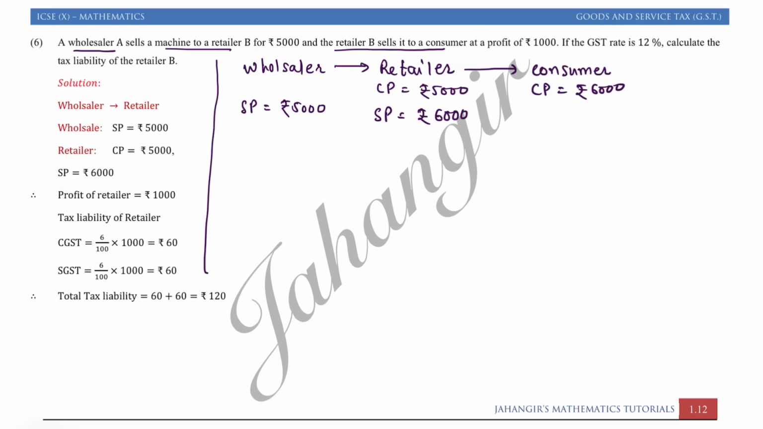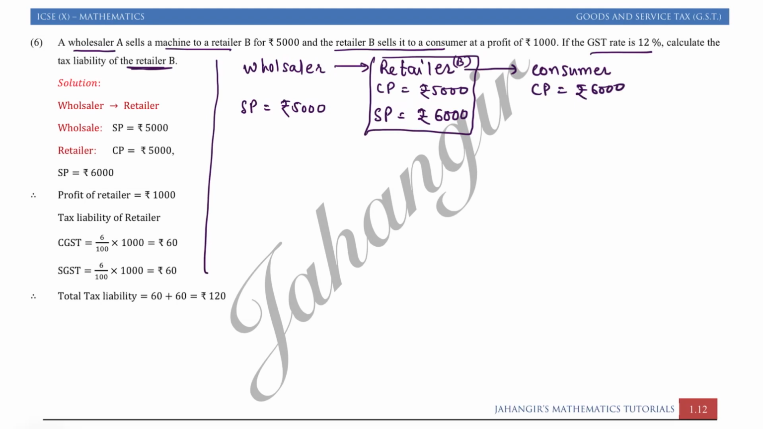Okay, hope you had understood कि wholesaler का selling price retailer का cost price है, retailer का selling price is consumer का cost price. If GST rate is 12%, calculate the tax liabilities of the retailer B. Retailer B का tax liabilities है कि how much retailer is going to pay to the government. So we have to just consider this part. So when we are finding the tax liabilities of retailer, so we know retailer and wholesaler both are the middle person, बराबर.